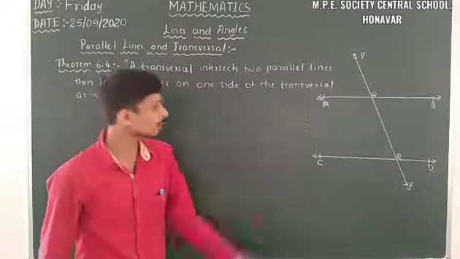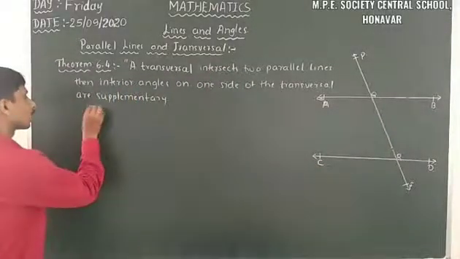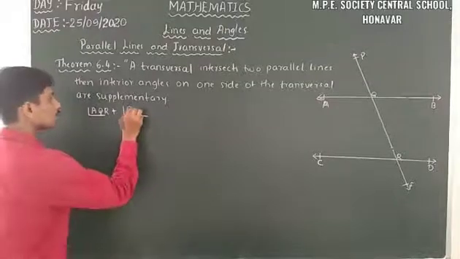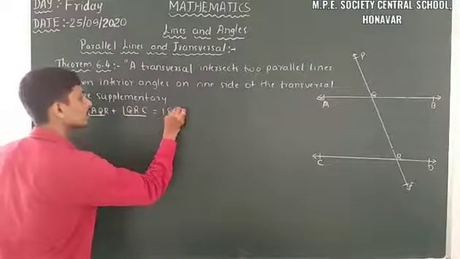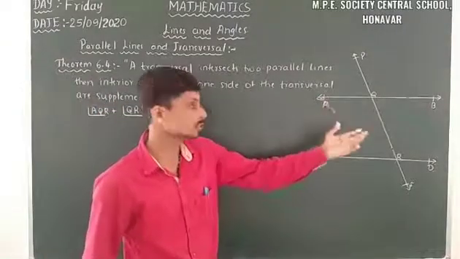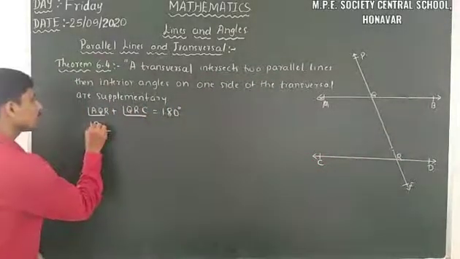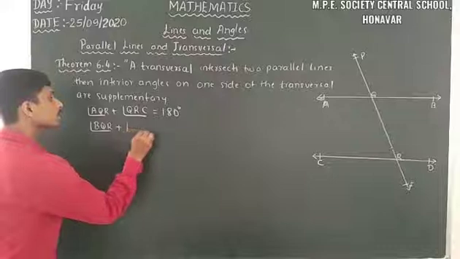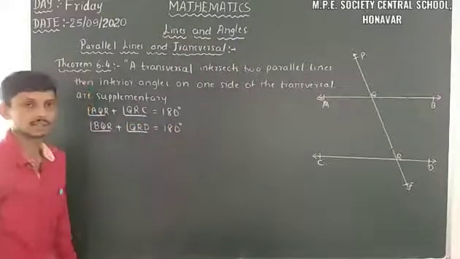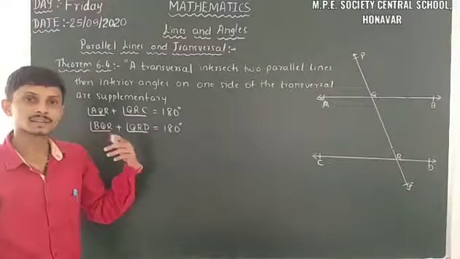What are the pairs here? Angle AQR plus angle QRC is equal to 180 degrees. Another pair of interior angles on one side of the transversal is angle BQR plus angle QRD, which is equal to 180 degrees. The sum of those two angles is 180 degrees, so these two angles are supplementary.